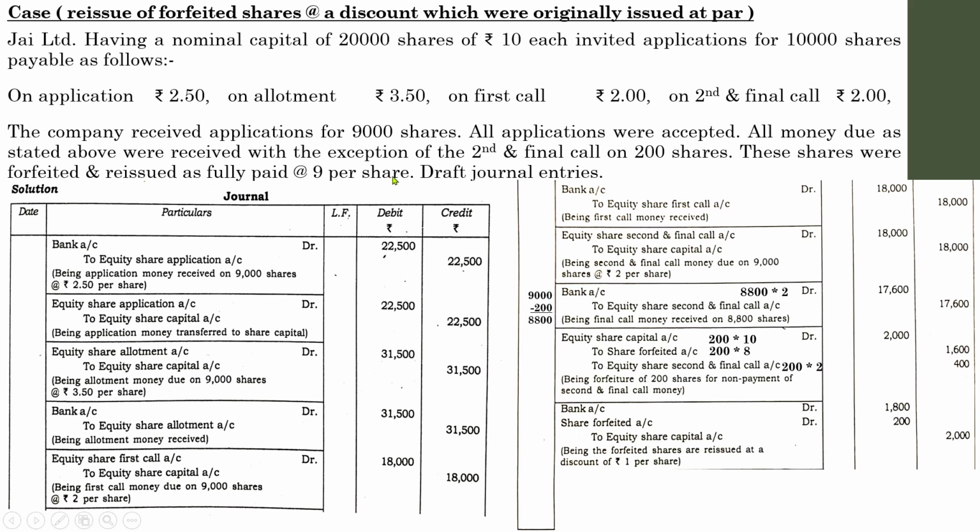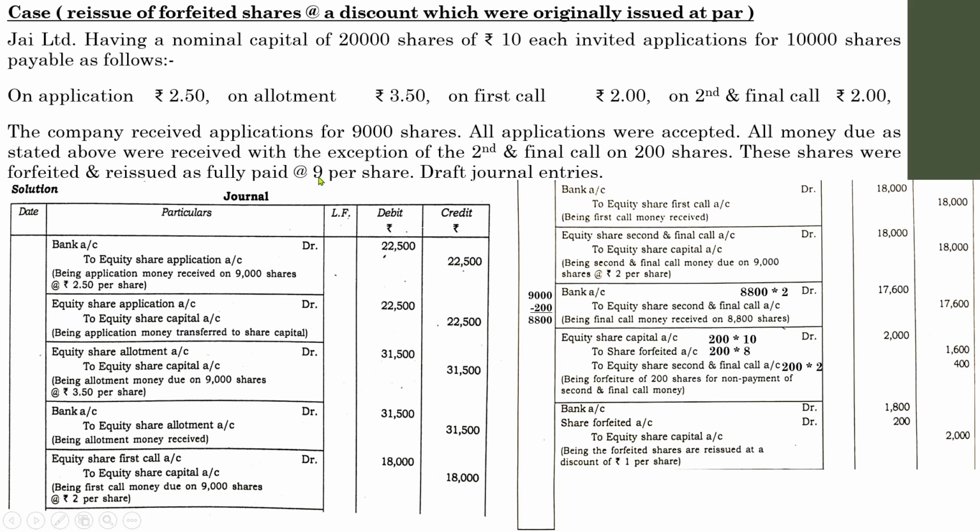So how many shares were reissued? 200 shares were reissued. So 200 into 9, because it was reissued at 9 fully paid. So 200 into 9, 1,800. That is the amount that the company had collected by reissue of these forfeited shares. And in this case they are not discussing anything about discount, premium or anything else.